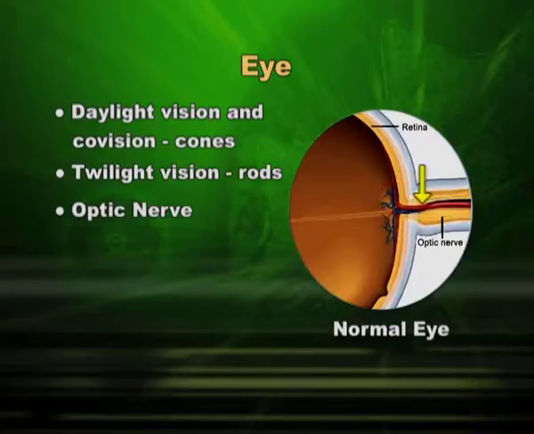Also you can see the point from where it is making an entry towards the brain or exit from eyeball. At this point we do not have rods or cones. That means it is a blind spot through which the optic nerve is travelling out.